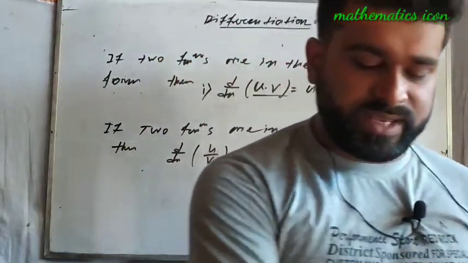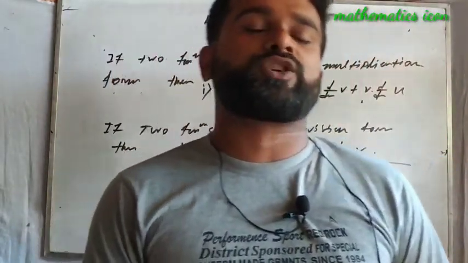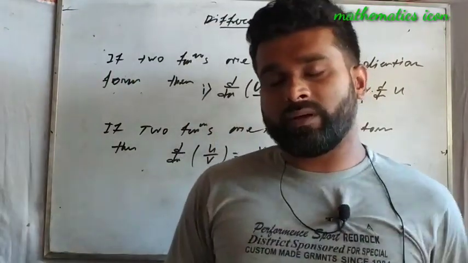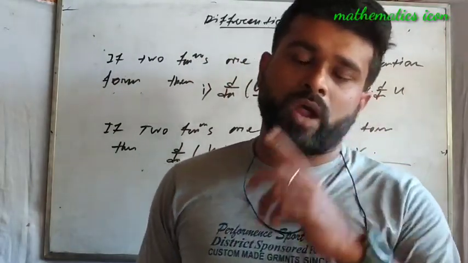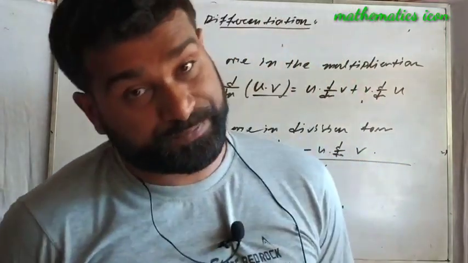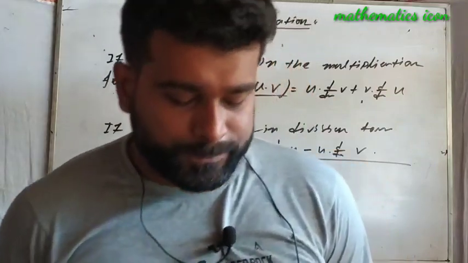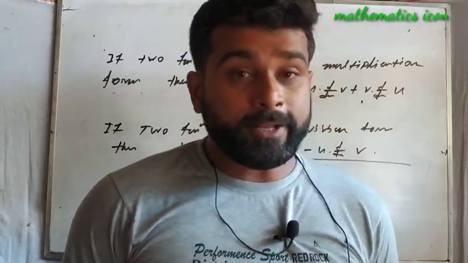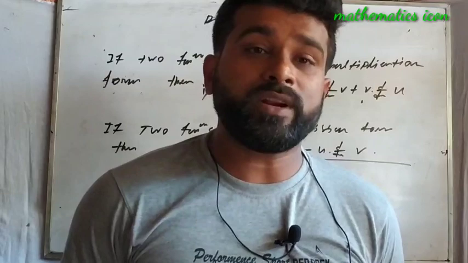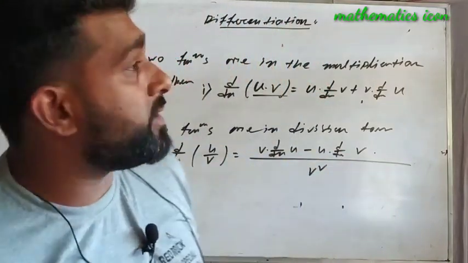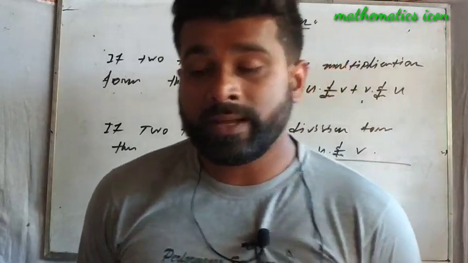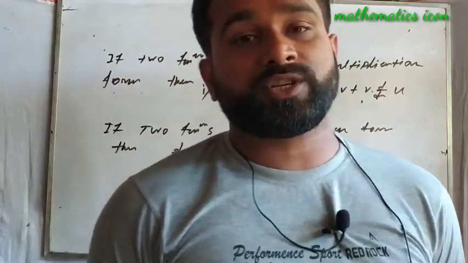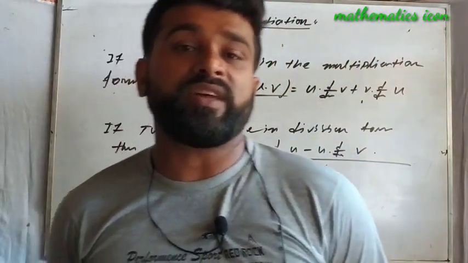Whenever you see different functions in the multiplication form, then you have to use d/dx of u into v, and if the functions are in the division form, then you have to use d/dx of u by v. Concisely, we can see that the differentiation of any functions, it may be different functions as well. You can see everywhere the functions are changed. Just look at the formulas here. Everywhere different functions are given, but the d/dx, that means the differentiation of those particular functions, is given in various forms.